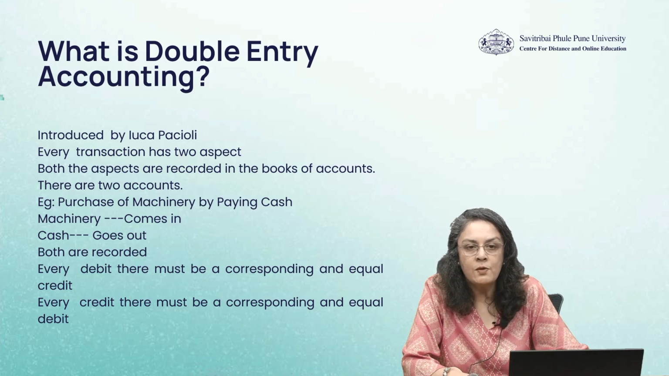It was introduced by Luca Pacioli, a merchant in Italy, and he stressed upon the point that every transaction has two aspects. Both the aspects are recorded in the books of accounts. There are two accounts. For example, you are purchasing a machinery by paying cash. The machinery comes into the business and the cash goes out. Both are recorded. Therefore, there is a debit and a credit in every accounting system. For every debit, there must be a corresponding and equal credit, and for every credit, there must be a corresponding and equal debit.